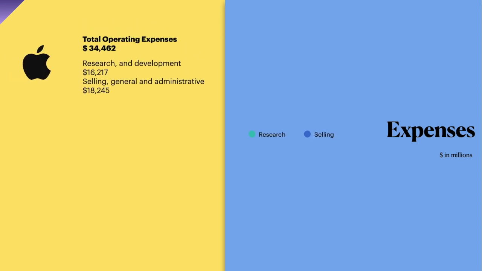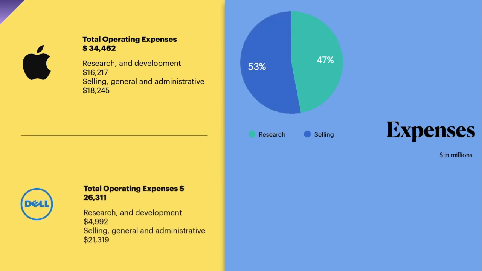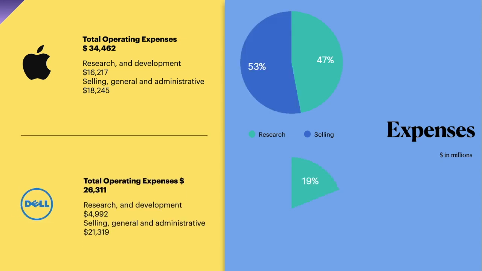Well, for the expenses, Apple spends about $34,462 million of total operating expenses, coming from research and development and also selling, general and administrative. Dell has total operating expenses of $26,310 million, with research and development 19% and 81% coming from selling, general and administrative.